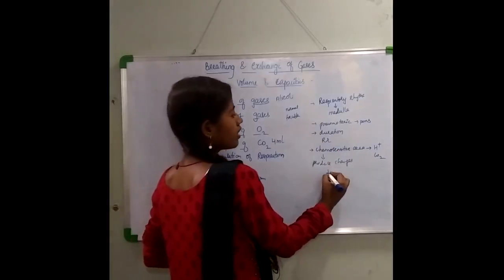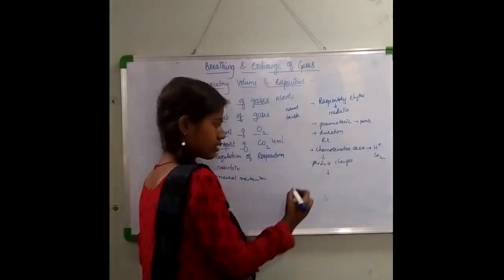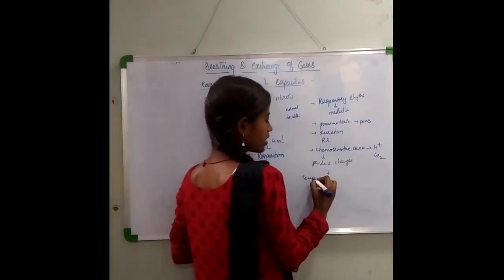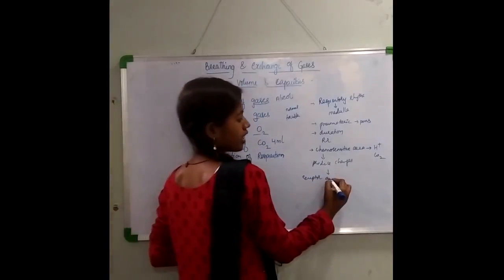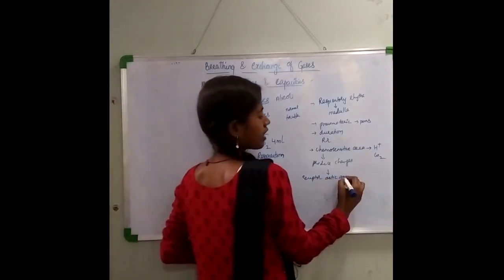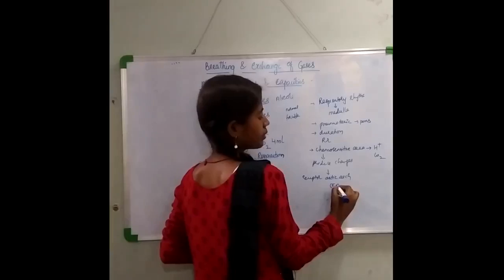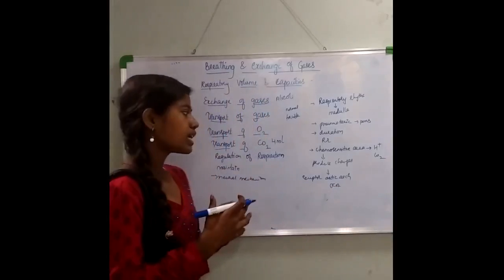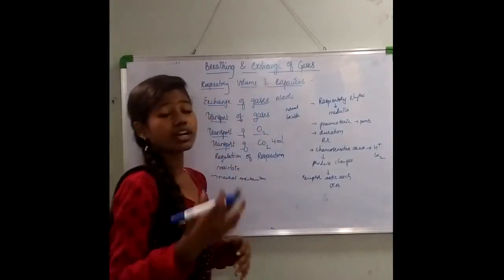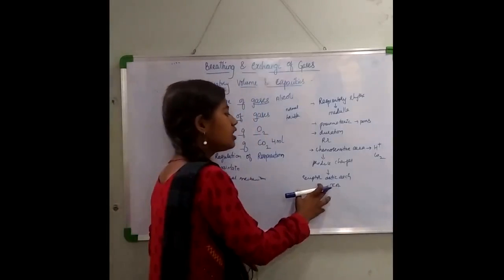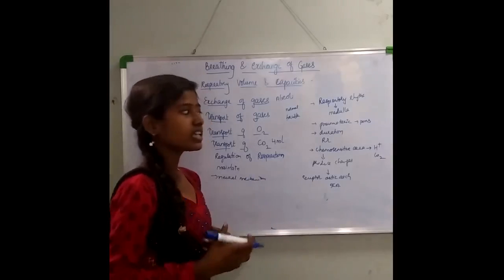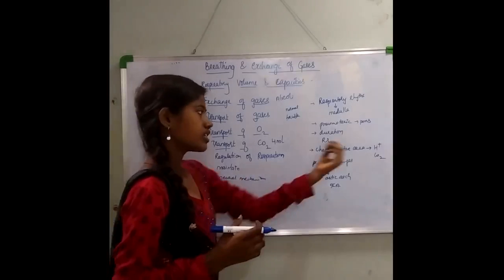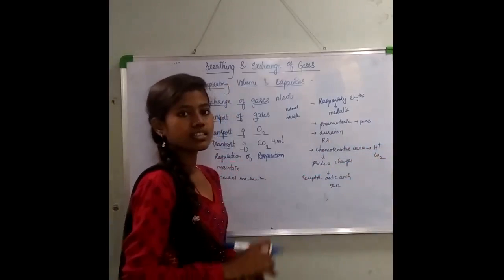Now there are certain receptors present in the internal carotid artery as well as the aortic arch. These also have the tendency to sense changes in the hydrogen ion concentration as well as in the CO2.